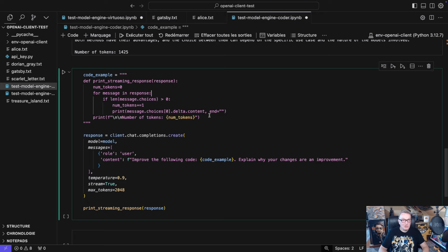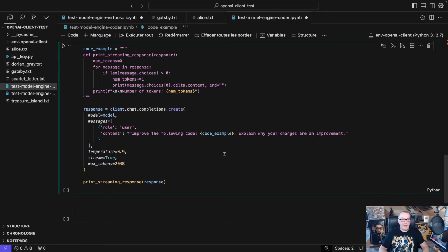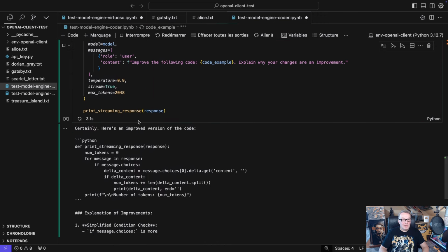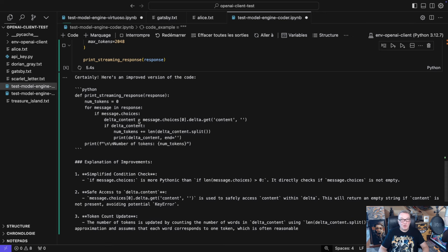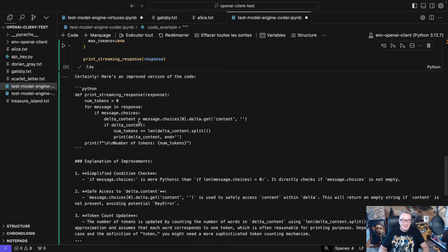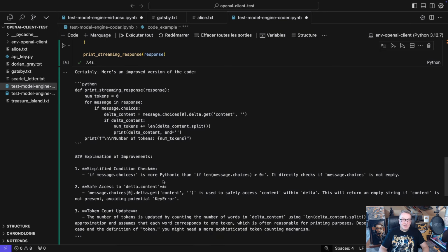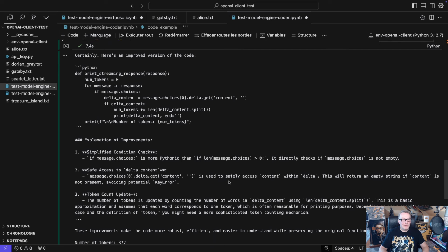So here's my streaming function, and let's just ask, hey, improve the following code, which shouldn't be difficult, and explain what you did so that maybe I can learn a thing or two. So here's an improved version of the code. Yeah, I knew it. Okay. Oh yeah, Pythonic stuff. Yeah. Sorry. I still write C style Python. Okay, fair enough.